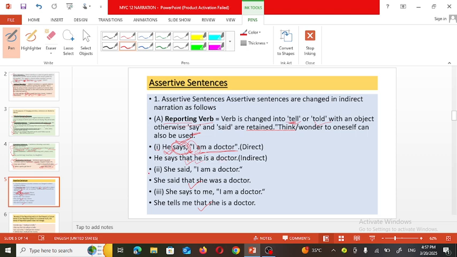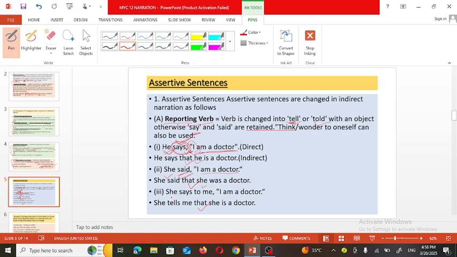Now, in the second example, she said. Said means the past tense is used. So, when we are changing this sentence in inverted commas, here also we need to change the tense of the sentence. Why is she used instead of I? Because the speaker is a female, and that's why we have used the pronoun she. She said that. The conjunction that is used here. She said that she was a doctor.